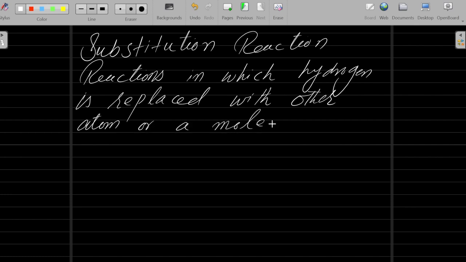These types of reactions are known as substitution reactions.